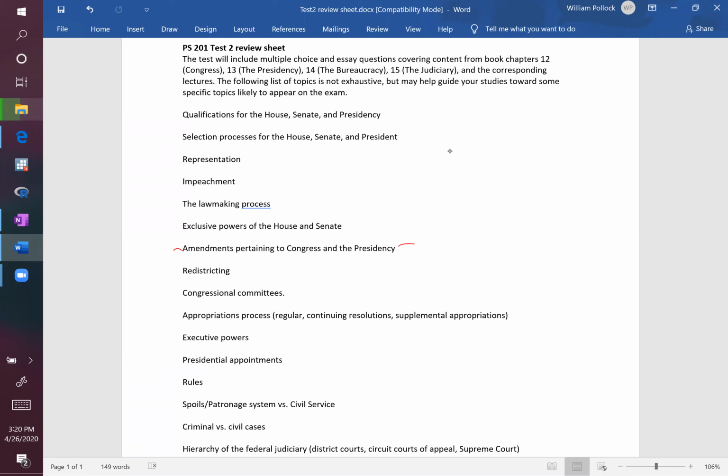I was going back on my own, trying to recall all of the different amendments I had discussed prior to our break. In terms of what I would emphasize on the test, the ones that I'm going to ask about, and here I'll just give you some bonus hints, which are probably more than I should give you, be aware of the 12th Amendment, be aware of the 17th Amendment in particular.